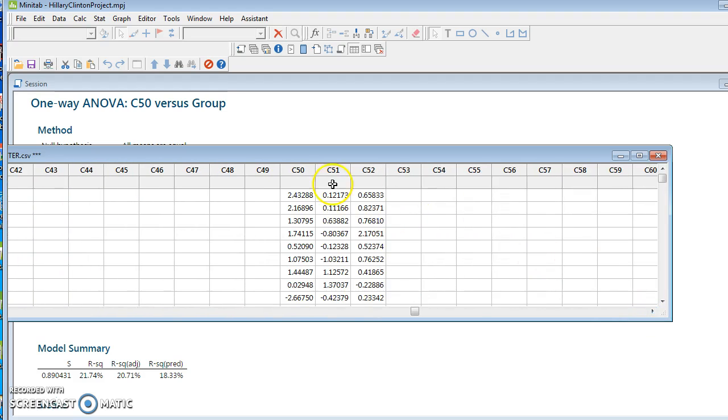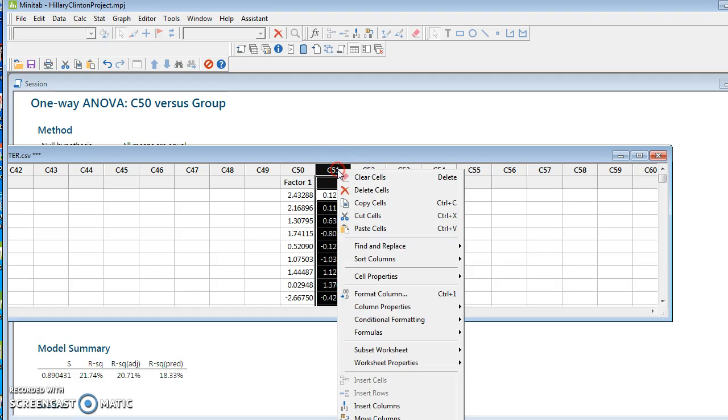Okay, we can go to here. If you recall, we put factor 1 here. We just didn't label it, but we could. We put factor 3 here. We can get rid of factor 2 because it wasn't significant, so we don't really need to deal with it. We can just say clear the cells.